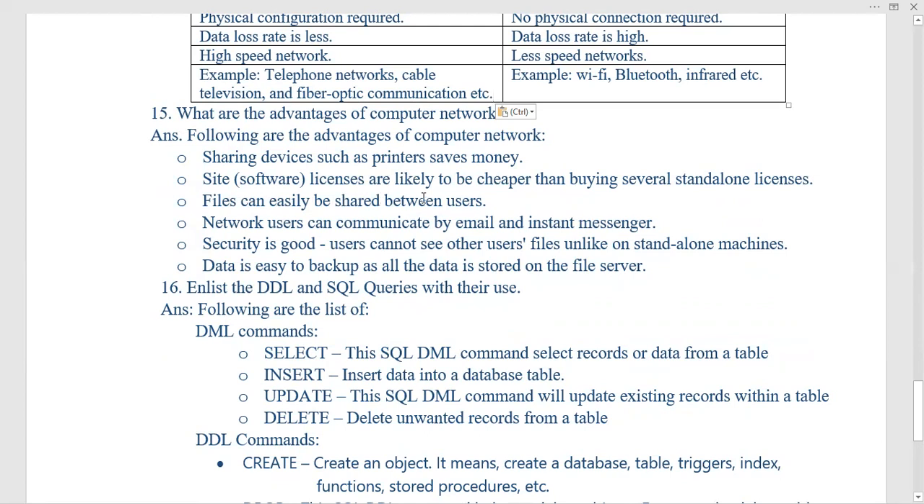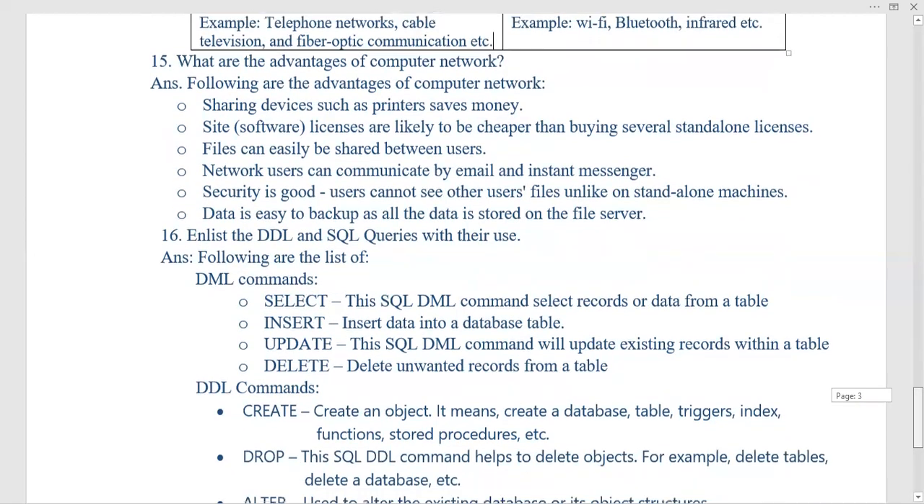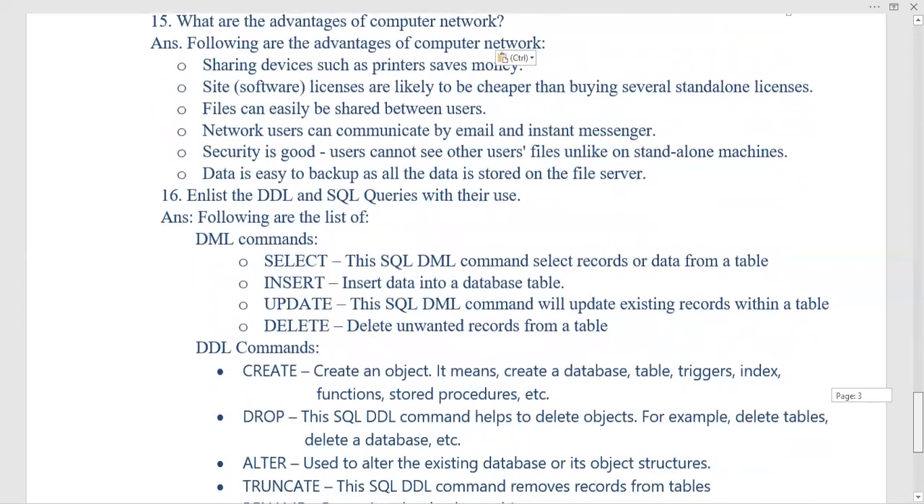Then files can easily be shared between users. Network users can communicate by emails and instant messaging or messenger. Security is good. A user cannot see other users' files, unlike on standalone machines. Data is easy to back up as all the data is stored on the file server. So it's very easy to share things on the network. A network has too many advantages, but a few have been listed here, and this will come in an examination.